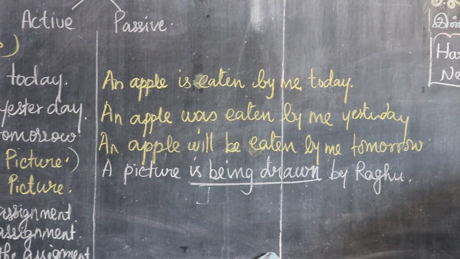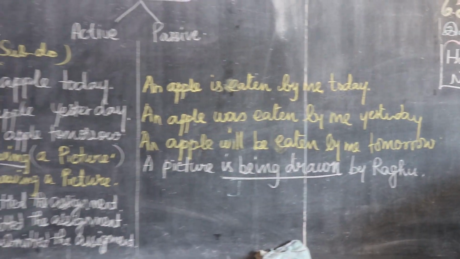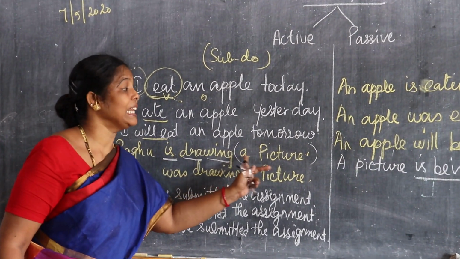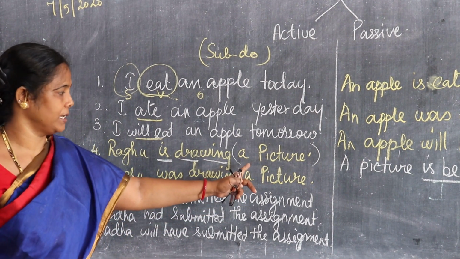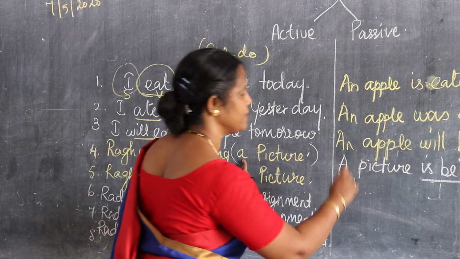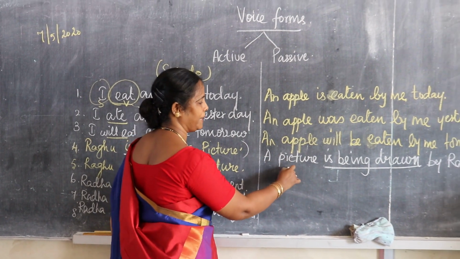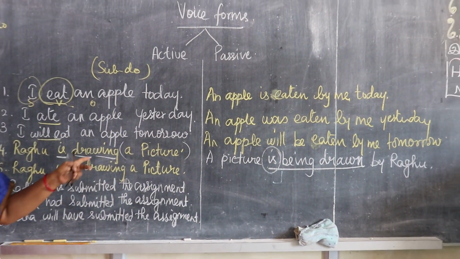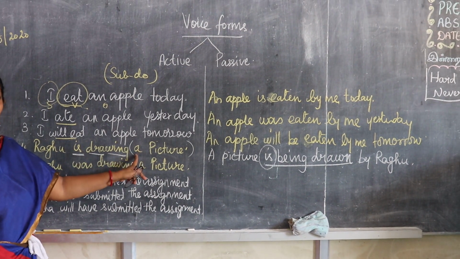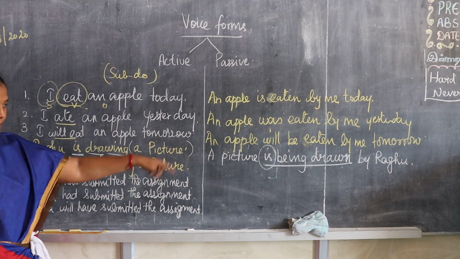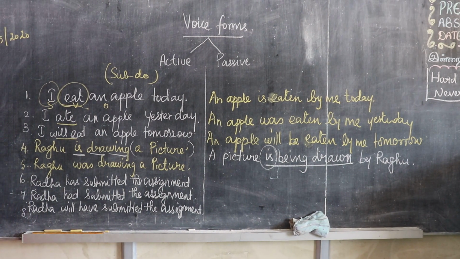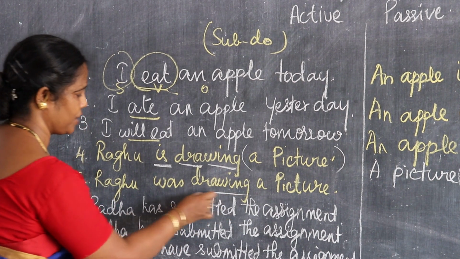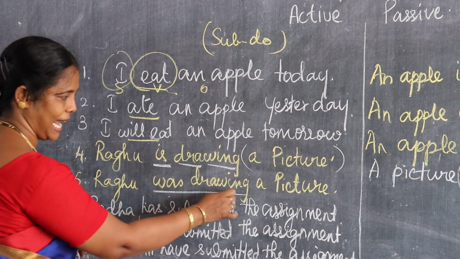Okay. The next one, suppose the sentence comes like this, Raghu is drawing many pictures. Then you have to change the sentence: many pictures are being drawn. Many pictures are being. That is plural, so you should add are. The next one, Raghu was drawing a picture. Was plus verb plus ing form.